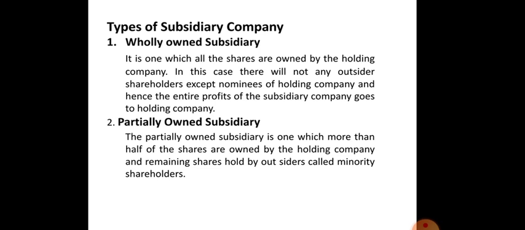This is the partially owned subsidiary, and the remaining 20% are taken by outsiders, who are the minority shareholders. These also will come for 2 marks, and it's very important for your internal exam. Prepare these PPTs or notes for your exam.